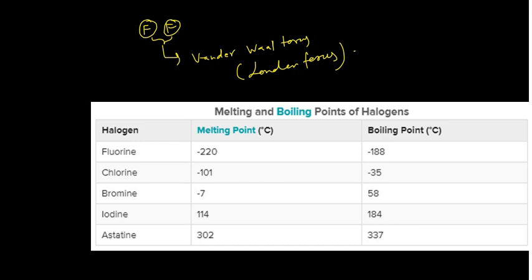These van der Waals forces are size dependent. When the size increases, these van der Waals forces also increase. And these are non-metals, so you cannot apply the concept of metallic nature which you applied for your alkali metals. You cannot apply that concept here. So when you move down the group, of course the size increases, so your van der Waals forces also increase, and thus the melting point also increases.